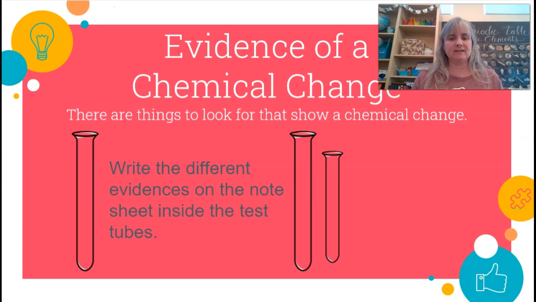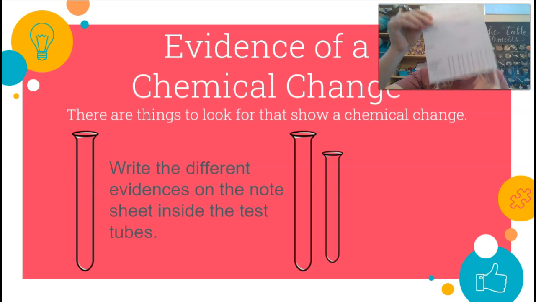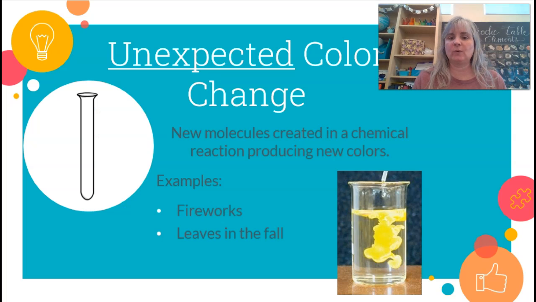All right, for this next slide, you guys are going to need your note sheet, and we're going to be filling out evidence of a chemical change on the bottom in these little test tubes, okay? So there's some things to look for to see if we've had a chemical change. There are indications of a chemical change. The first one is an unexpected color change, where we've poured two solutions together or something and we get a different color that was not present, like this yellow in this solution.